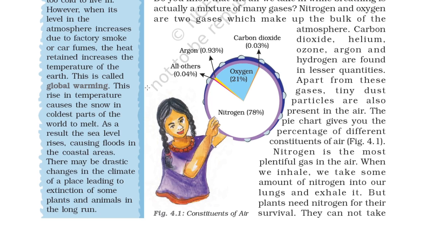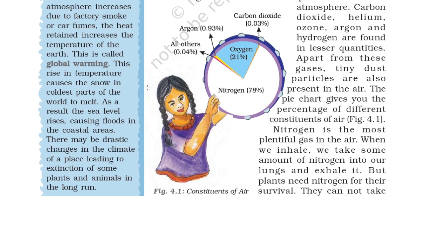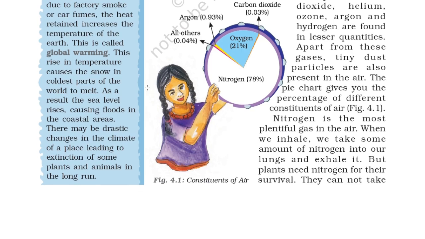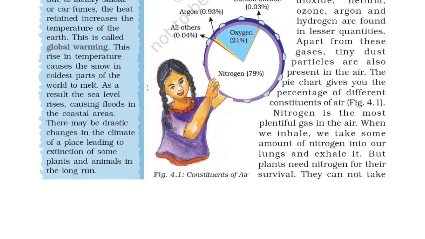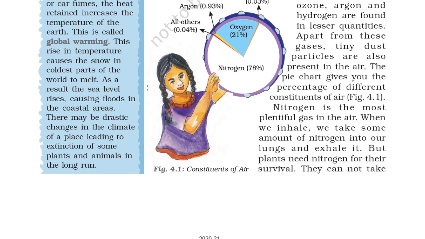The pie chart gives you the percentage of different constituents of air. So you can see in figure 4.1, oxygen is 21%, nitrogen is maximum 78%, carbon dioxide is 0.03% and argon is 0.93%, and all other gases are 0.04%. So nitrogen is the most plentiful gas in the air. So we have seen in the pie chart.